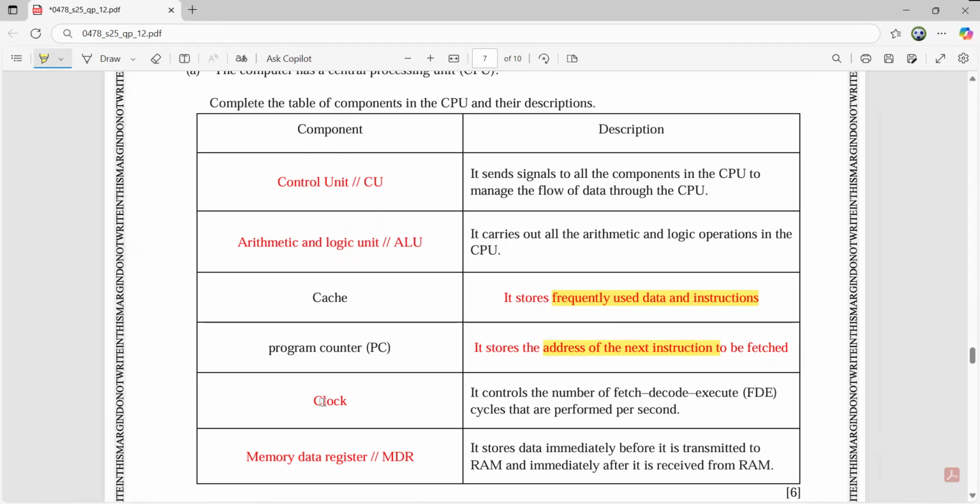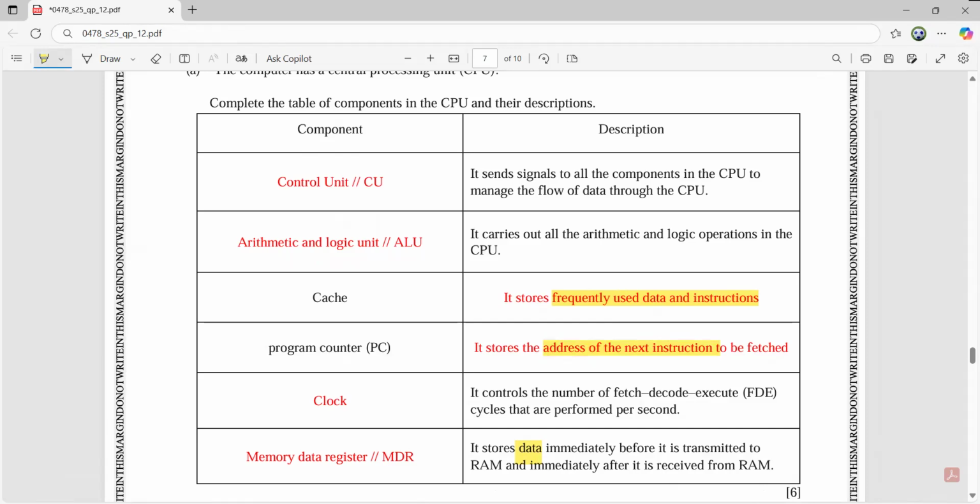So the answer is clock. And another description: it stores data immediately before it is transmitted to RAM and immediately after it is received from RAM. So that is memory data. See, it is storing the data. So definitely it is MDR, or memory data register.